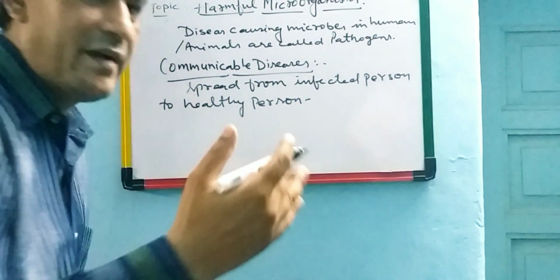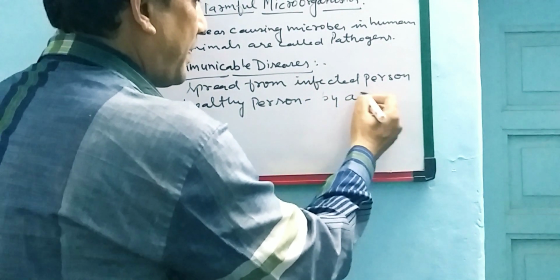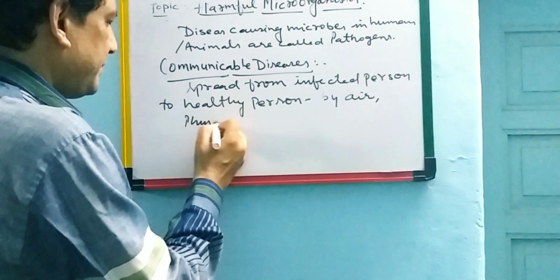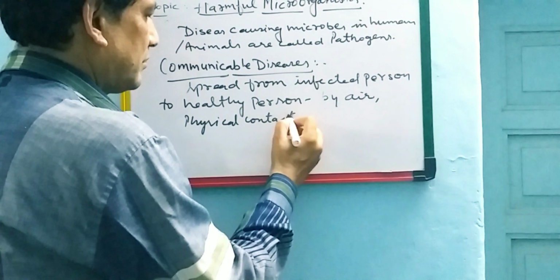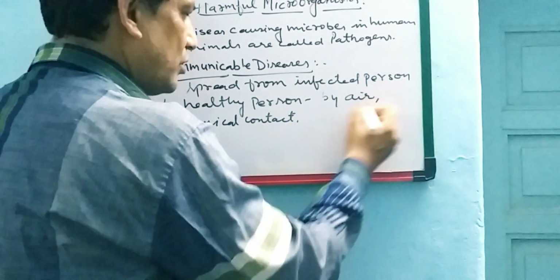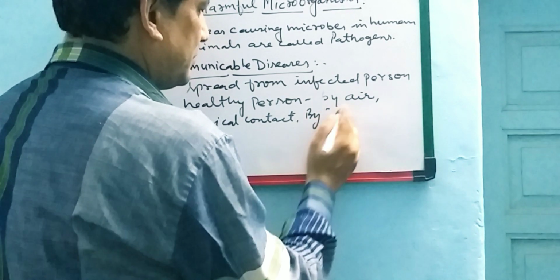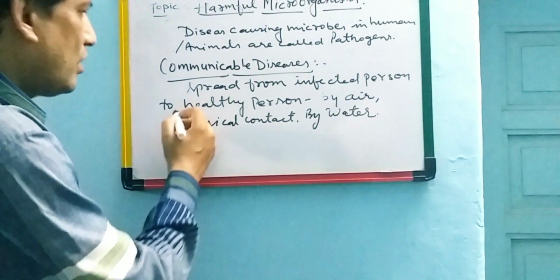And there are different modes, maybe by air, by physical contact, by water also, by drinking water. So these diseases are called communicable diseases.